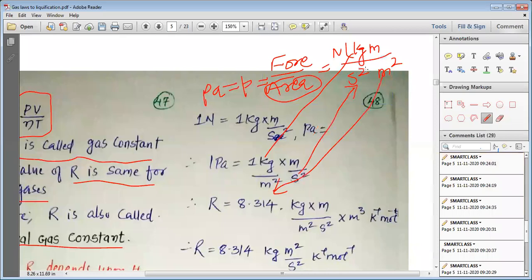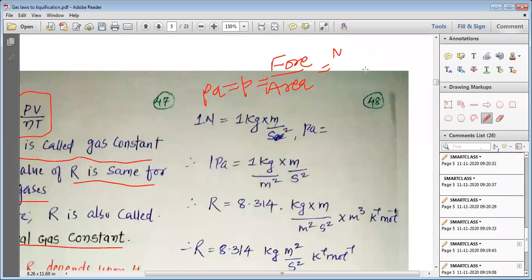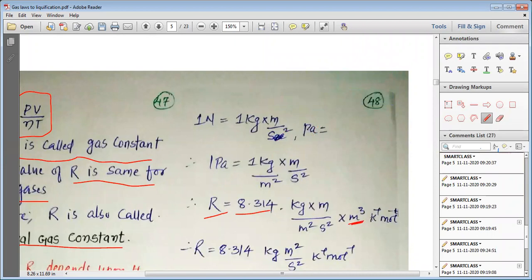You can easily understand. So we can write R = 8.314 kg into meter divided by meter square into second square, multiplied by meter cube. This is volume, Kelvin is temperature, and mole is the number of moles, that is mole inverse.